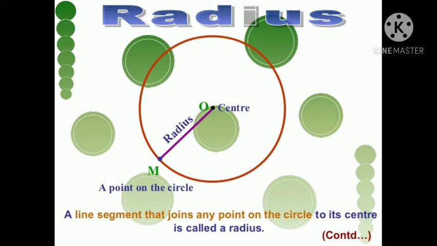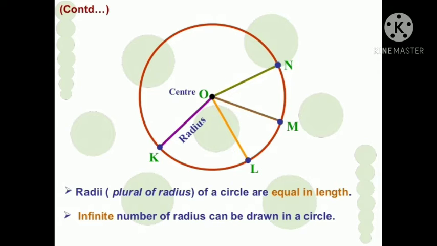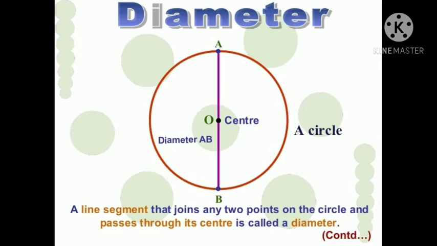Radius of a circle. A line segment that joins any point on the circle to its center is called as radius of the circle. Here O is the center of the circle and M is the point on the circle. So OM is the radius of the circle. Radii of a circle are equal in length. We can draw an infinite number of radii in a circle. OK, OL, OM, ON are all radii of a circle.